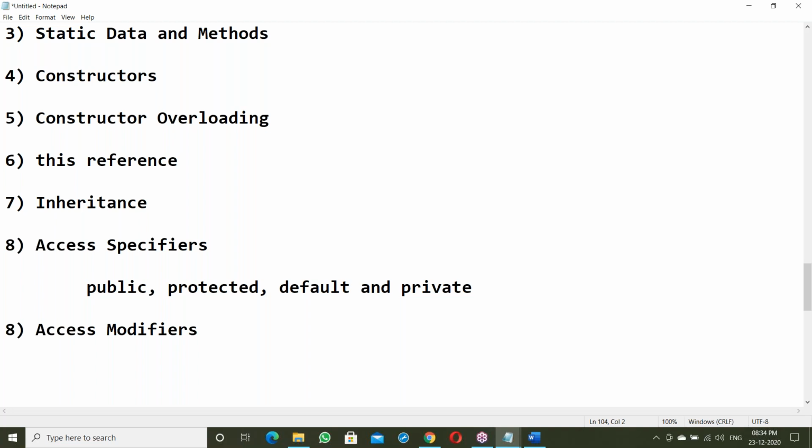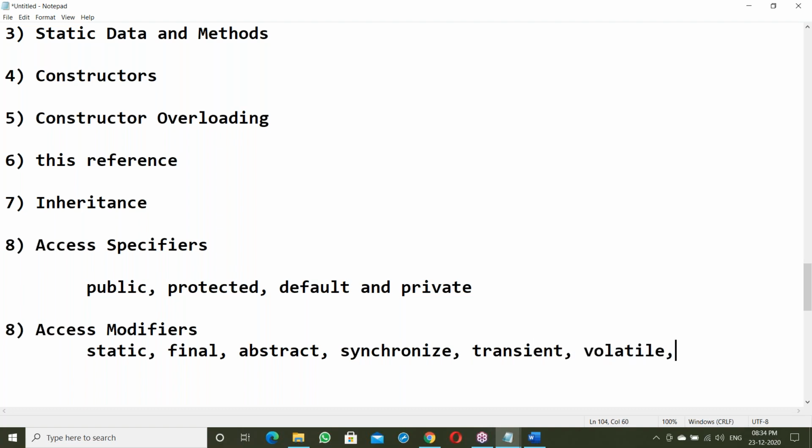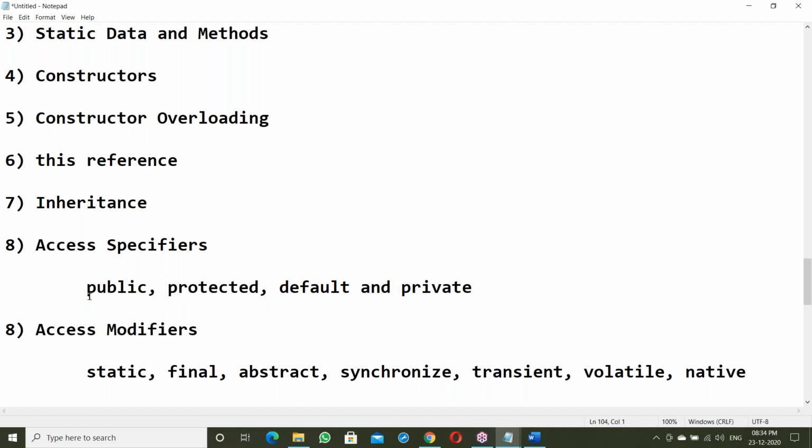There are different access modifiers, like 7 types: static, next final, next abstract, next synchronized, next transient, next volatile, next native. Like this, there are 7 types of access modifiers.